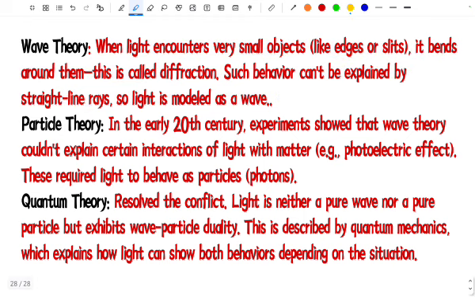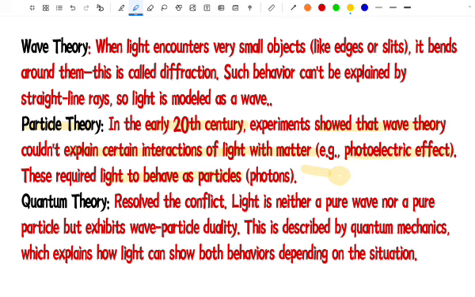What about the particle theory that came after the wave theory? In the early 20th century, experiments showed that the wave theory could not explain certain interactions of light with matter. When light interacts with matter, that is known as the photoelectric effect. So these require light to behave as particles.